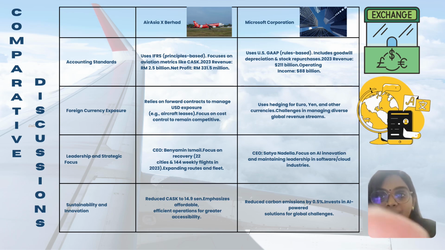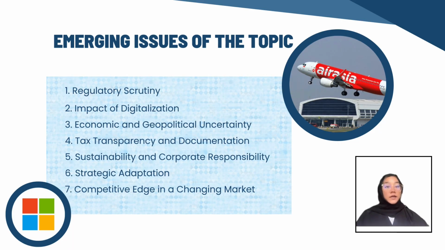Thank you. For the emerging issues topic, it has seven issues. The first one is regulatory scrutiny. It extends the focus on transfer pricing by regulatory authorities. The second one, impact of digitalization, in which rapidly evolving tax rules necessitate new frameworks for its evolution. The third one, economic and geopolitical uncertainty, which is the influence of geopolitical developments and trade policy shifts.